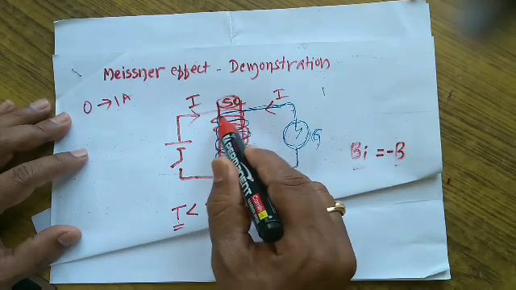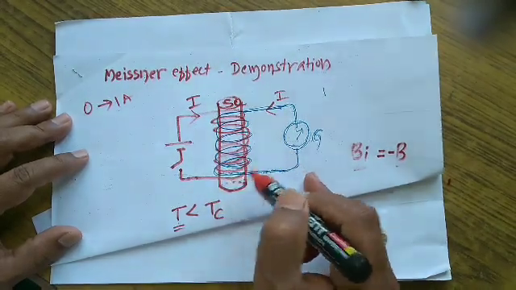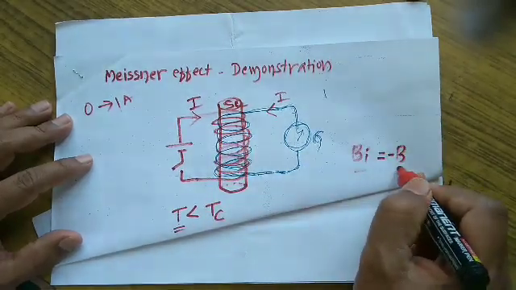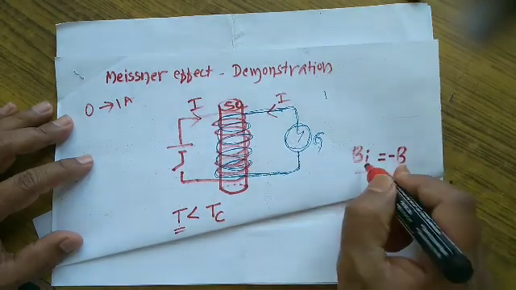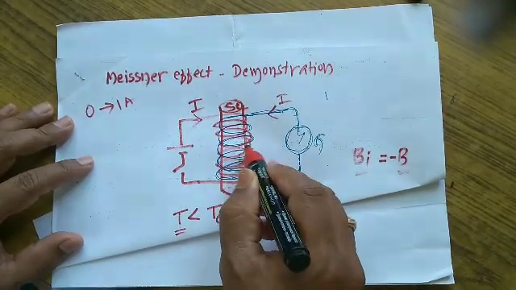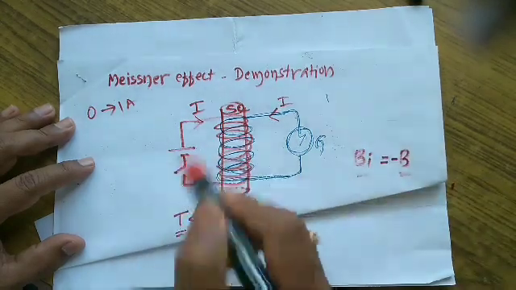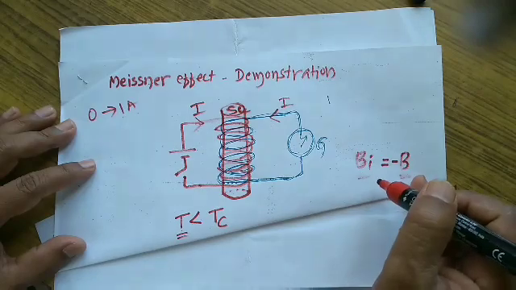So the surface screening currents formed within the superconductor develop a magnetic field within it, which in fact opposes the external magnetic flux. If Bi is the magnetic flux developed due to the surface screening currents, and B is the magnetic flux which was externally linked to the material, they are opposing each other.